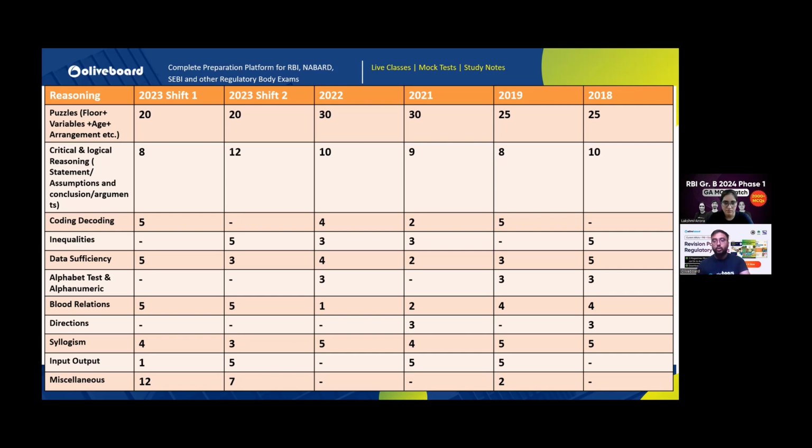So the only thing you have in hand for quant and reasoning is to find out multiple types of each topic. For data interpretation, how many types are there? For puzzles, how many types are there? For critical reasoning, how many types are there? For simple interest and compound interest, how many types are there? Time, speed, distance: how many types are there? For example, time and work, or time, speed, distance, where I'm talking about two trains running parallel, or two trains running against each other. Such different types you have to solve.